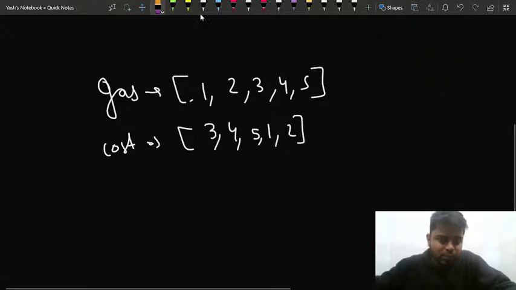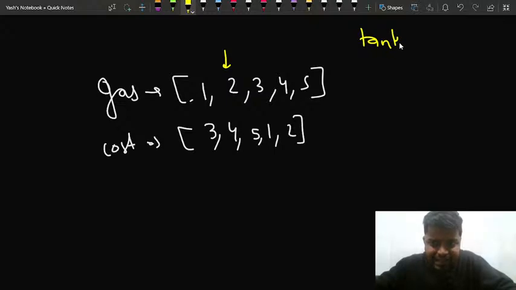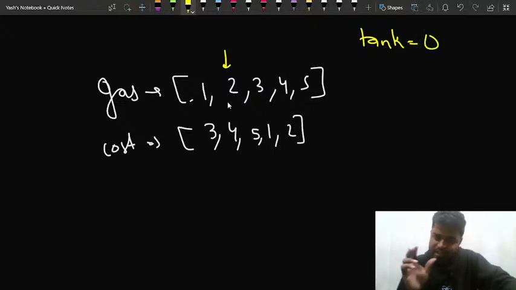So what I'll do is I'll check for the next station. I'll mark my tank as 0 again, and I'll start from this station number 2, whose index is 1 in terms of 0 based indexing.